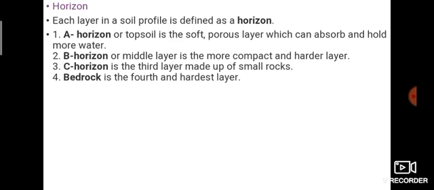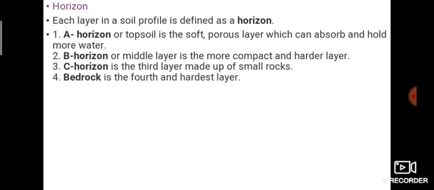First one is the horizon layer. What is this horizon layer? Each layer in a soil profile is defined as a horizon. First, horizon A. What is horizon A? It is the topsoil, the soft, porous layer which can absorb and hold more water. Which means this layer can absorb more water, absorb and hold more water.